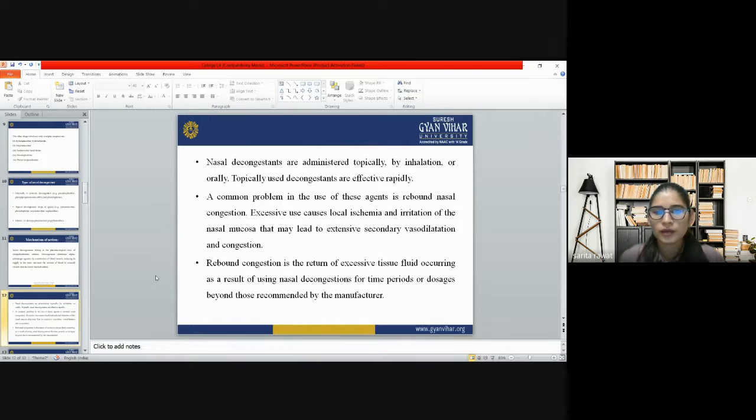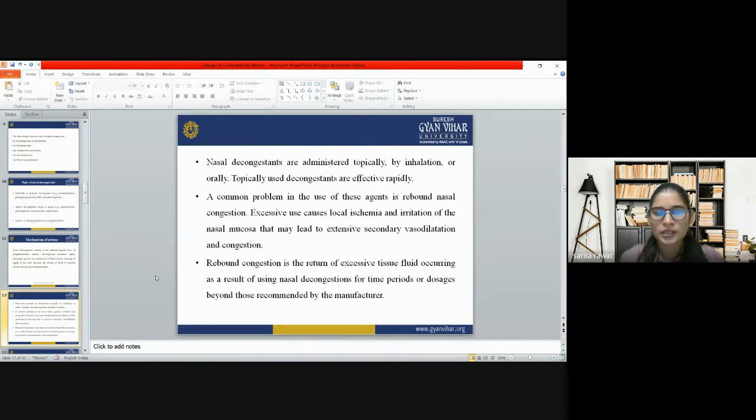So whenever we use nasal decongestants, they have a common problem of rebound nasal congestion. When we use them in an excessive amount, they may cause ischemia, local irritation of the mucosa, and also secondary vasodilation and congestion. So it is recommended that we do not use nasal decongestants too often.